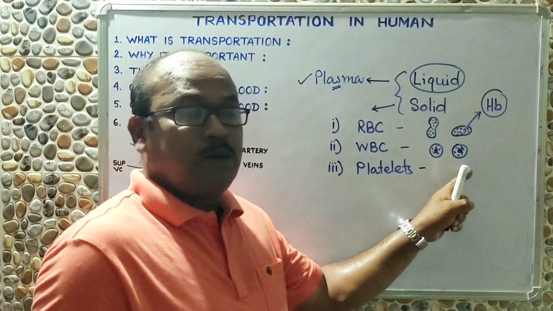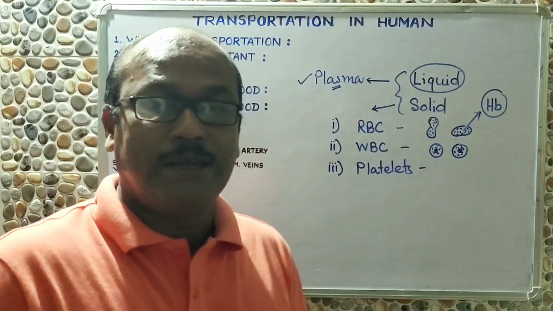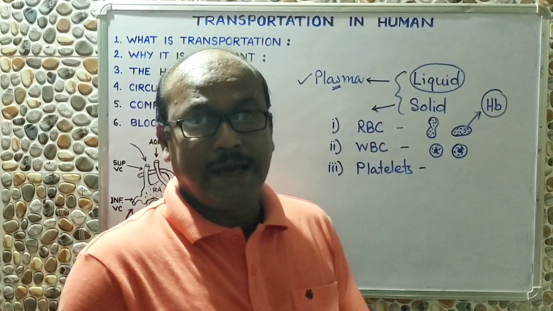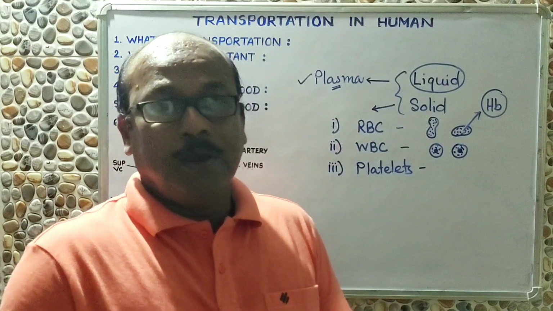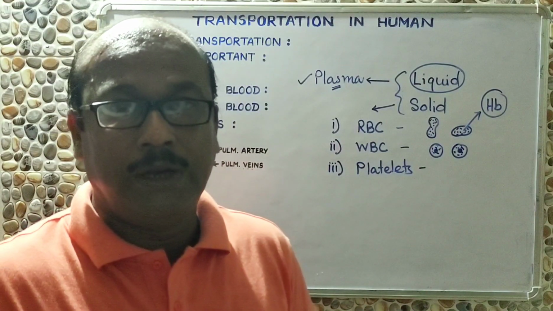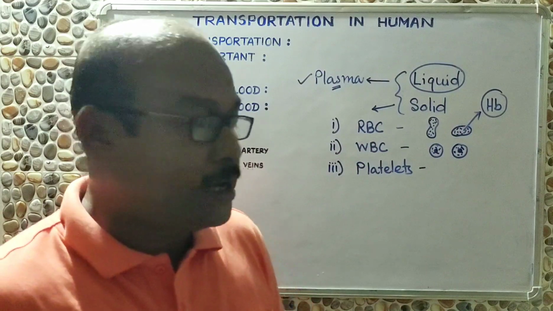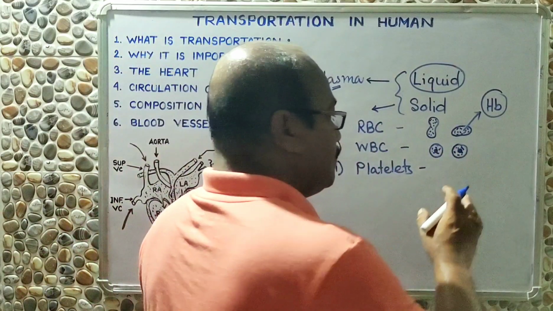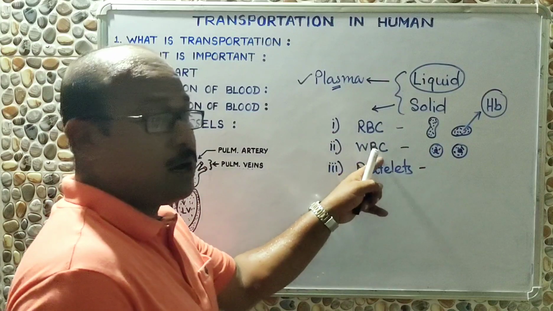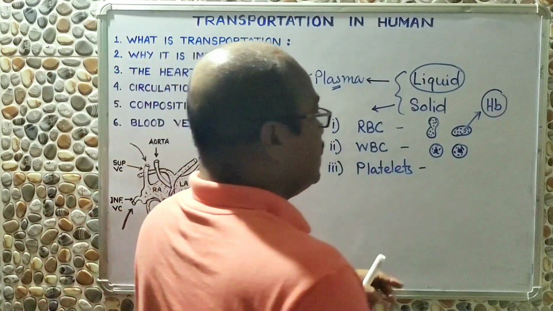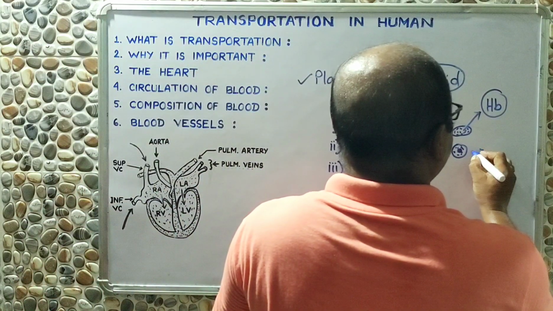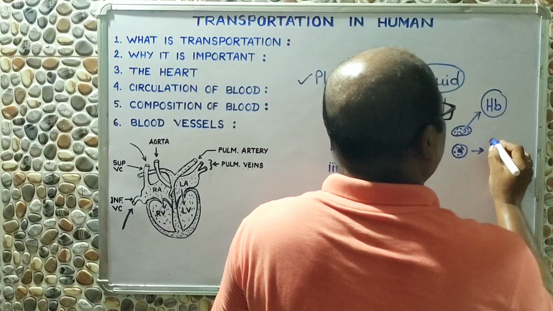And again, these granulocytes and agranulocytes are divided into 5 types. They can be eosinophil, neutrophil, basophil, monocyte, and lymphocyte. So all these different types of cells, which are collectively called WBC, are mostly important because they can protect